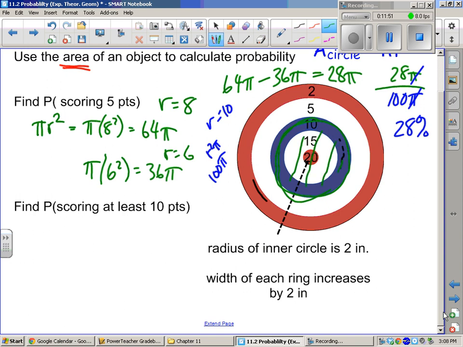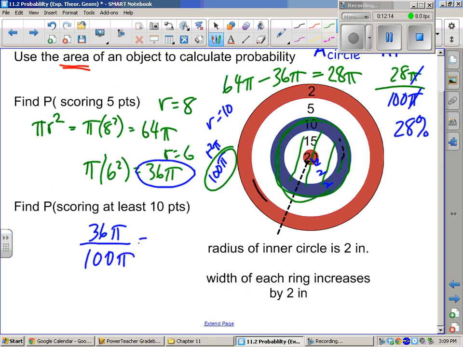We still remember our total is 100 pi, so we can reuse that. But now we don't have to do any subtraction. We're just going to do 2, 4, 6. We already did 6 earlier, so we have 36 pi over the total. 36%!